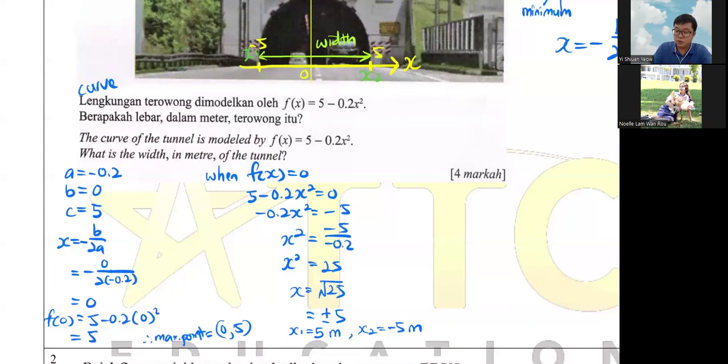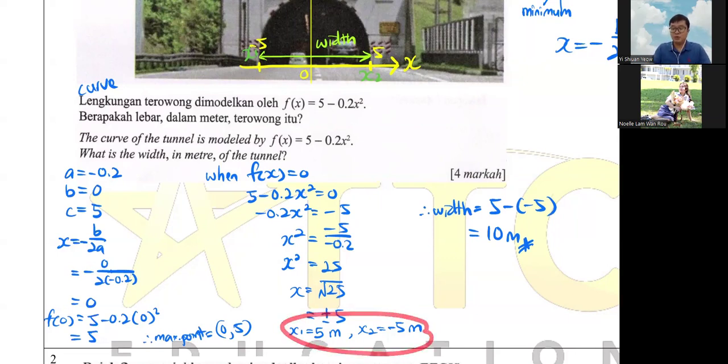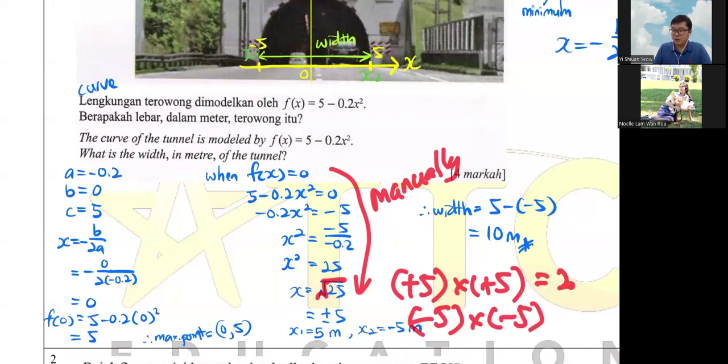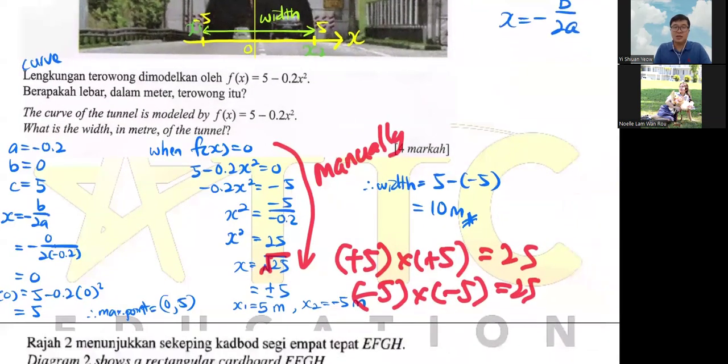So the width will be 5 minus -5, as long as you just add them together. So it's 10 meters. That's your answer. If you use your calculator, this will come out naturally, no worries. I'm just doing it manually. The square root actually stands for +5 times +5, or -5 times -5, both are 25. So this is the consideration.